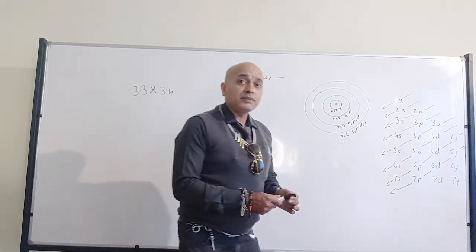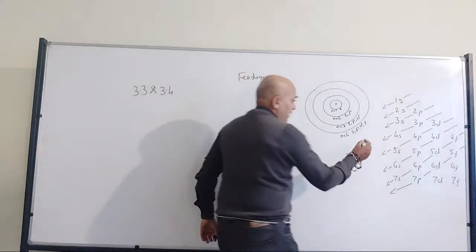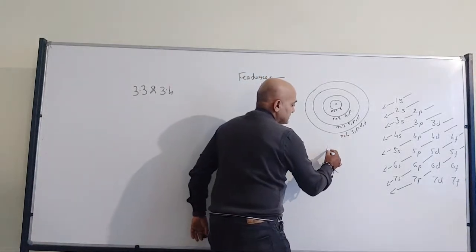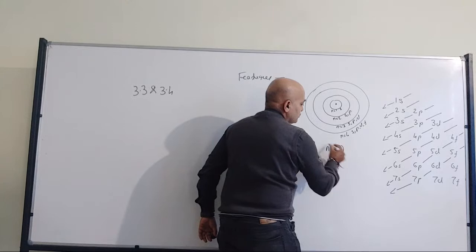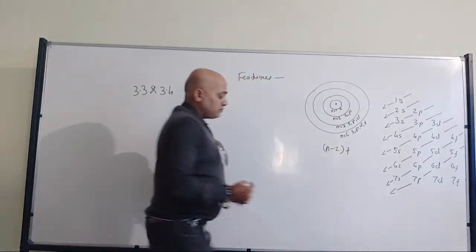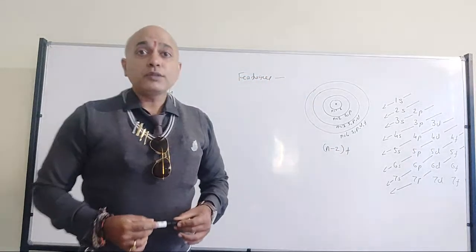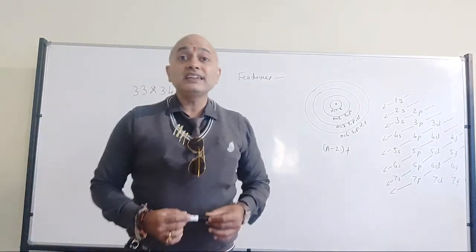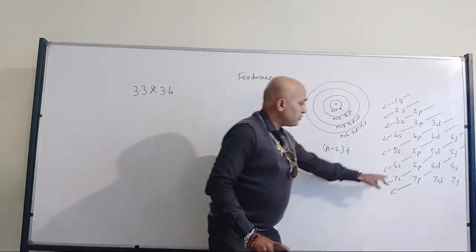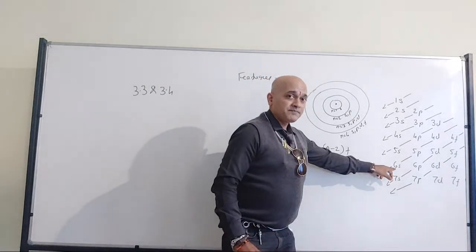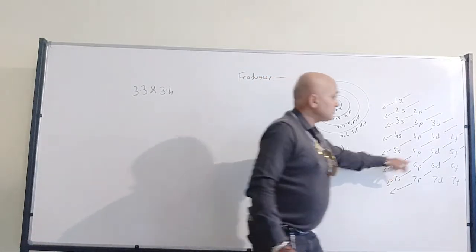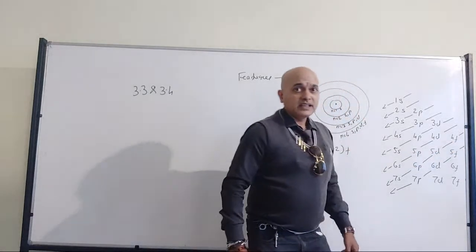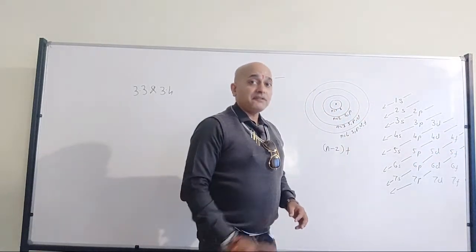The relation between the outermost energy level and the f subshell is n minus 2. So when the outermost energy level is 6, then 6 minus 2, then comes the 4f.